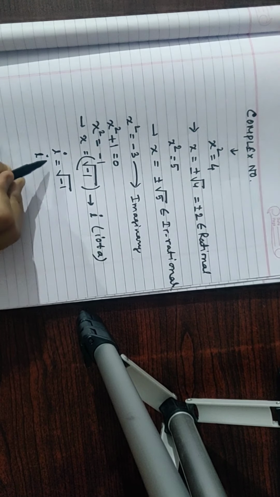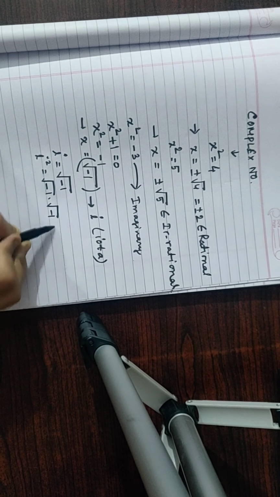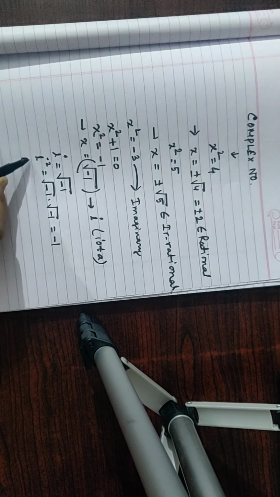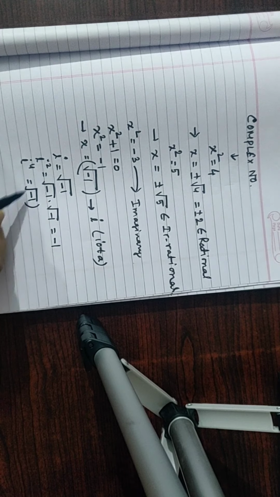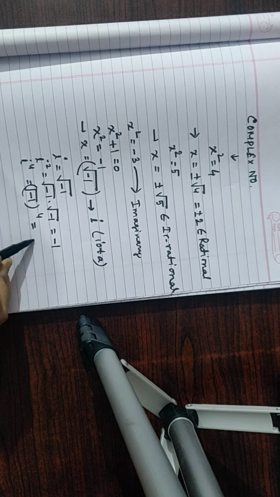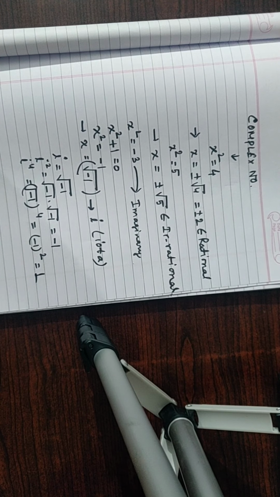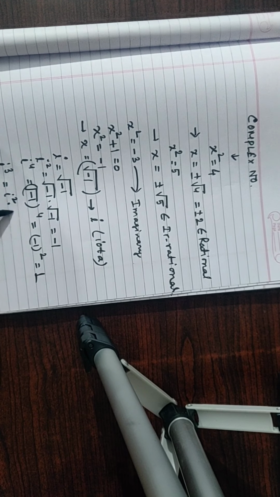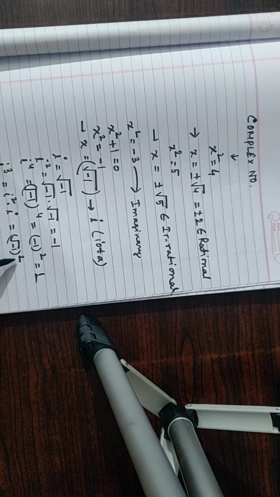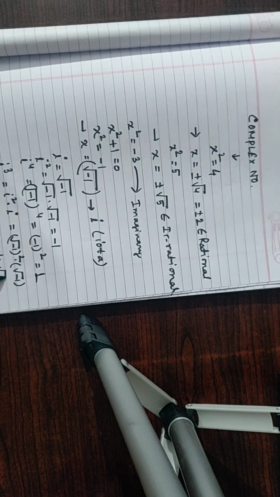So what will be i square? Root over minus 1 into root over minus 1, that is minus 1. What will be i to the power 4? Minus 1 whole square, that is 1. Now i cube is i square into i, that is minus 1 into root over minus 1.